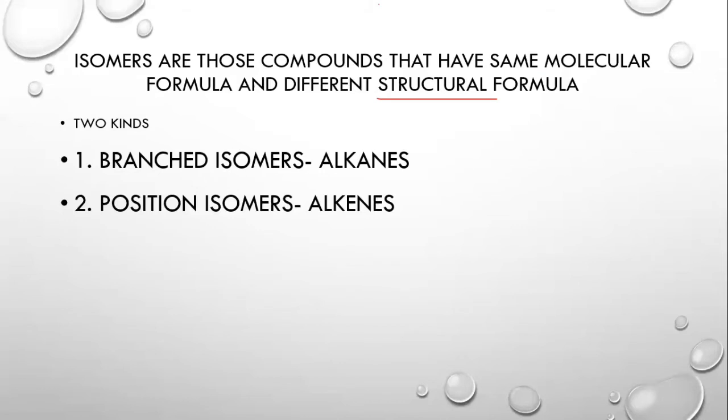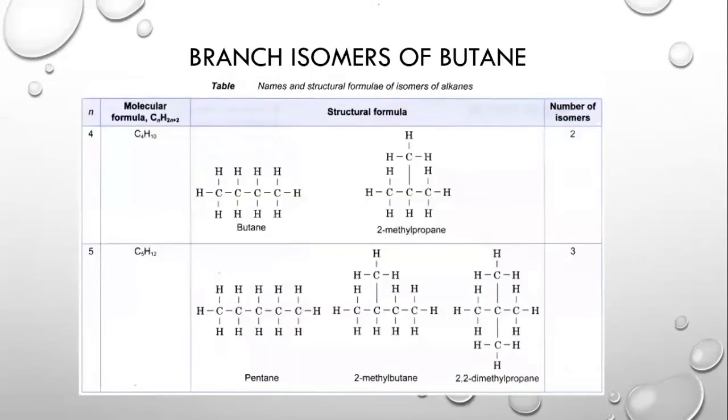But butane does have isomers. Let's take an example for butane. There are branched isomers of butane. What does branch mean? Branch means any particular group of elements that is attached to the standard butane. Let's take an example. We have butane over here, and this structure is as we've been drawing. It is the standard form of butane.